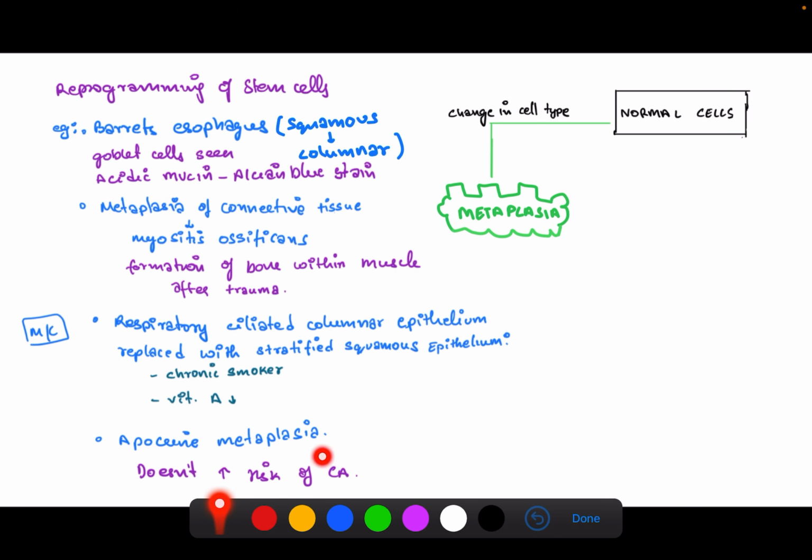We also have apocrine metaplasia, which doesn't increase the risk of cancer. But the rest of the metaplasias do increase the risk of cancer, like Barrett's esophagus increases the risk of adenocarcinoma of the esophagus, or the respiratory metaplasia increases the chances of squamous cell lung cancer.